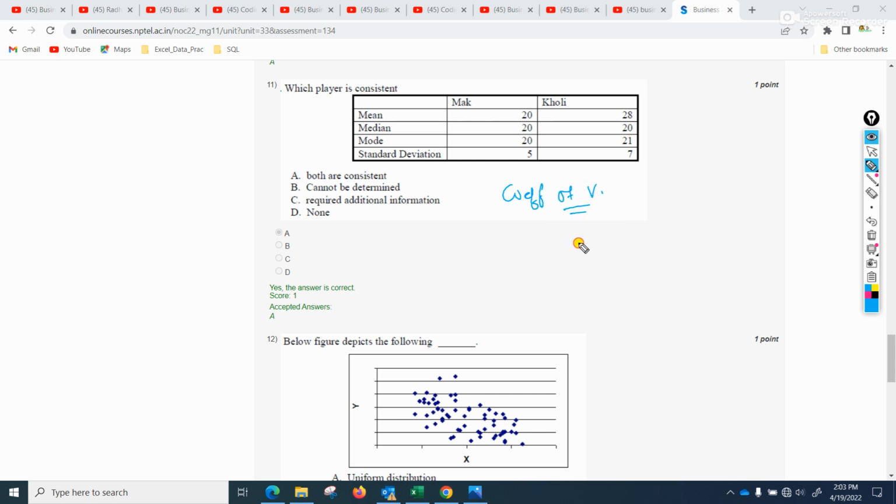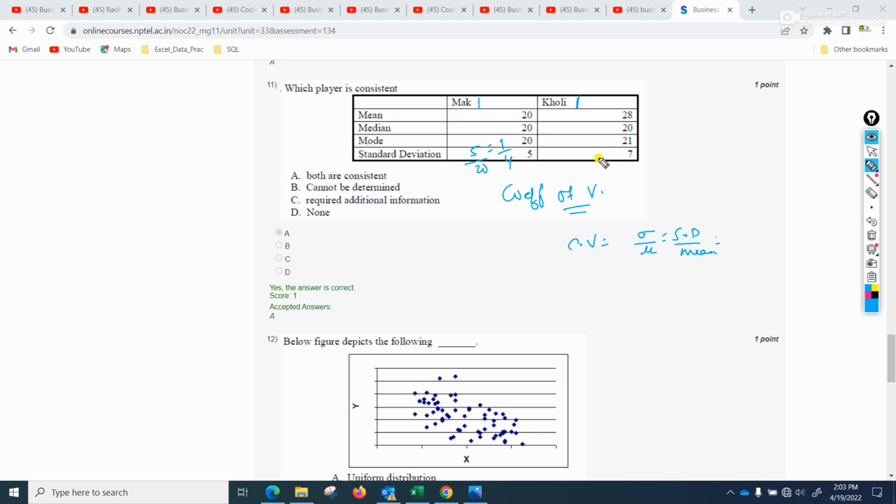So what is the formula of coefficient of variance? It is always sigma upon mu. Sigma is your standard deviation and mu is your mean. So standard deviation upon mean. So for this player, the standard deviation is 5, and what is mu? Mean is 20. So 5 by 20 is equal to 1 by 4.